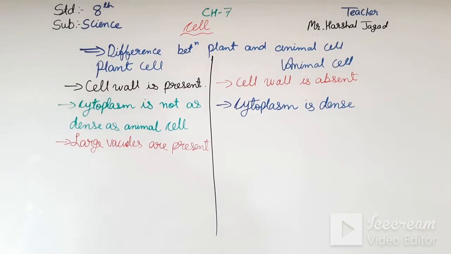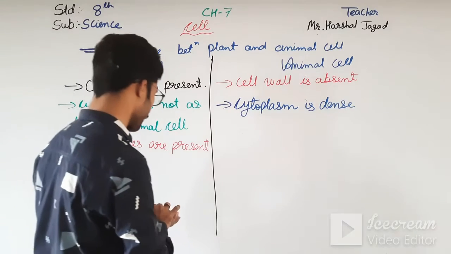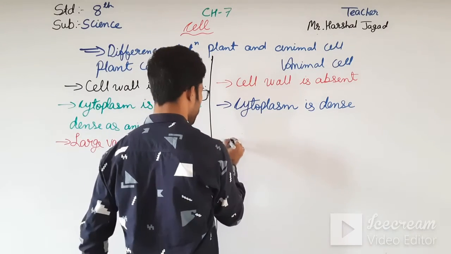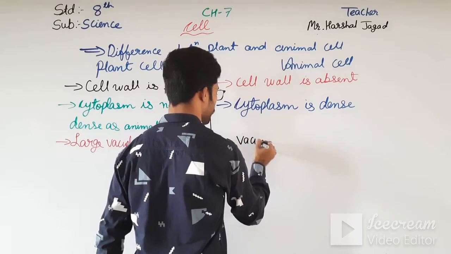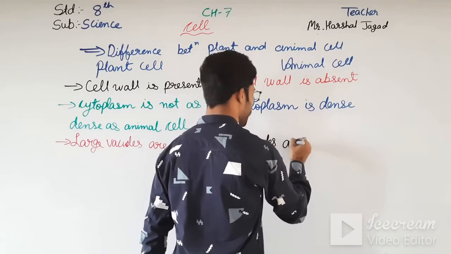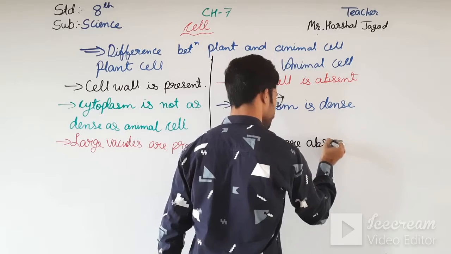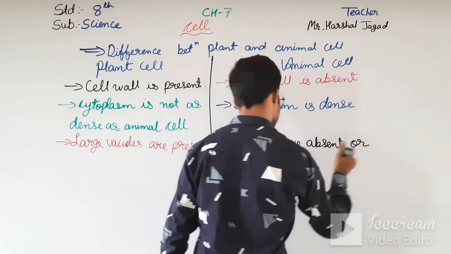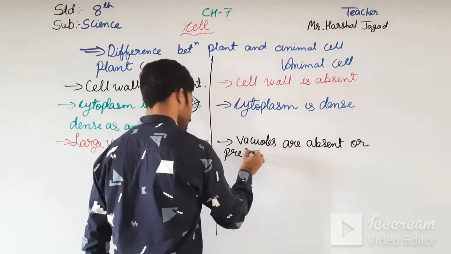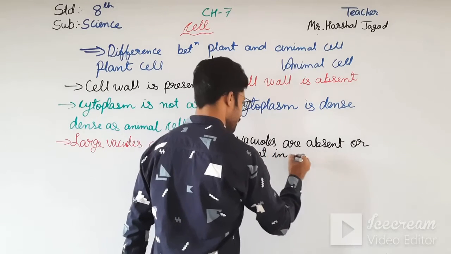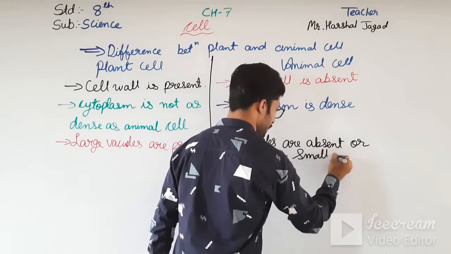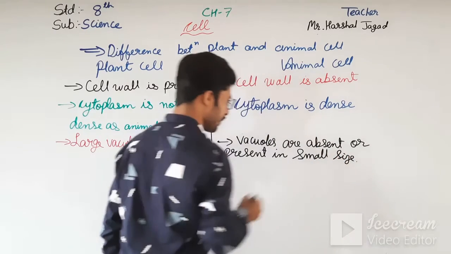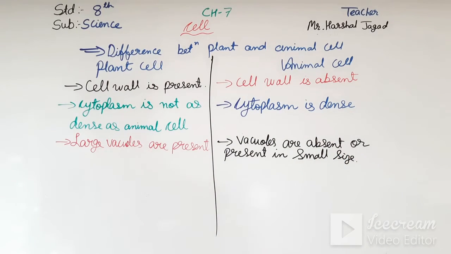Here the vacuoles are present, but in the animal cell vacuoles are absent or present in very small size.